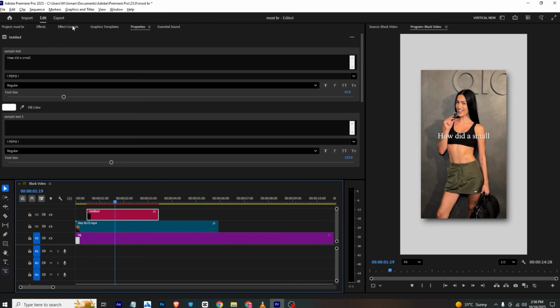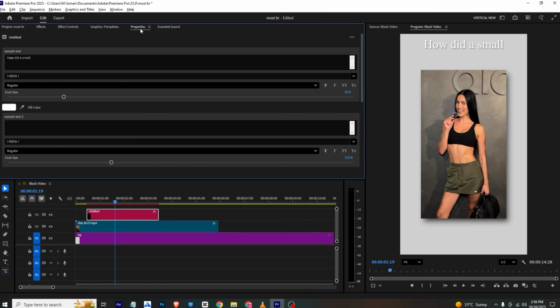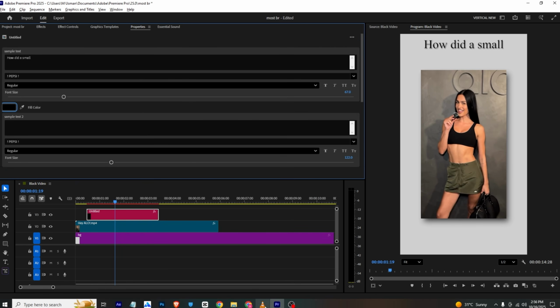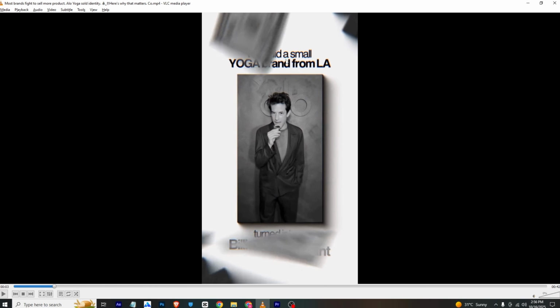I will just move and go to effects control. Simply place it approximately here. Go back to properties and change the fill color to black. Now click OK. Now if we see, we also have these moving star type things.